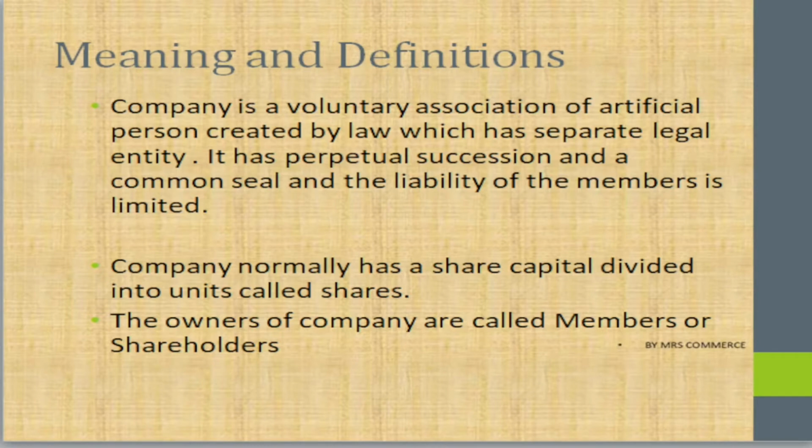Whatever profit the company gets, we will distribute among the shareholders in the form of dividend. The shareholders will be scattered in many places and they will be large in number, so they cannot take an active part in the management. That is why the company has its own board of directors and they conduct the annual general meeting. Normally, the liability of the shareholder is always limited to the face value of the share, but it also depends upon the type of the company.